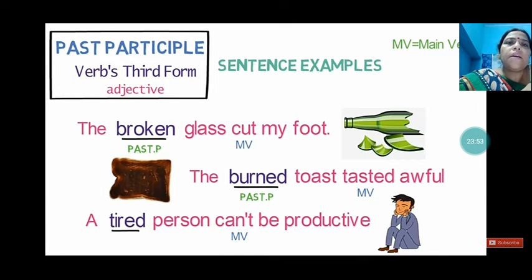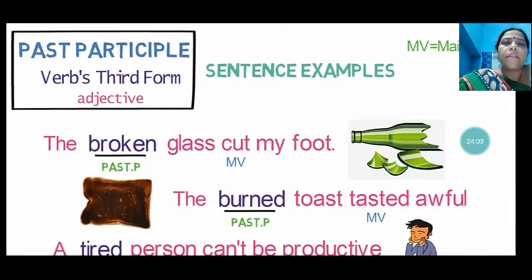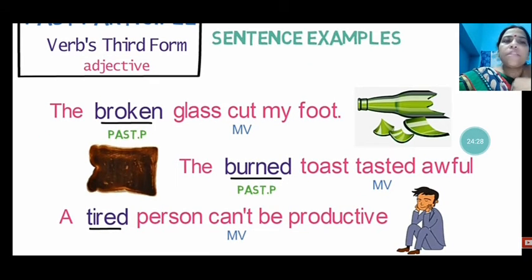Here, the past participle also behaves like an adjective. The broken glass cut my foot. Now, broken glass is used as an adjective. How? First of all, broken is a verb, you can understand. But now it is acting as an adjective, because it is describing the glass. Which type of glass? The broken glass. The main verb is cut. So that is the past participle.